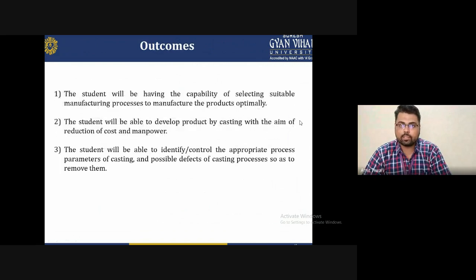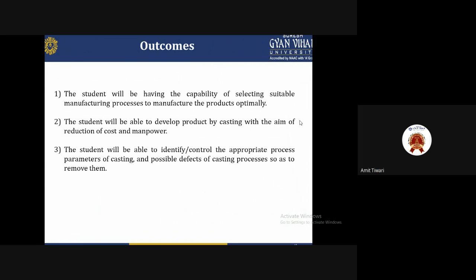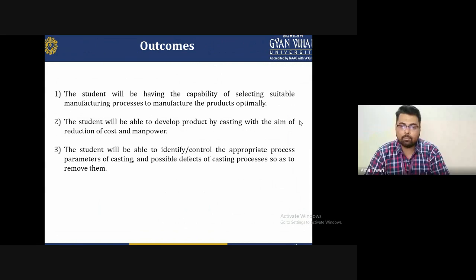At the end of this lecture, the student will have the capability of selecting a suitable manufacturing process to manufacture the product optimally. Second, the student will be able to develop a product by casting with the aim of reducing cost and manpower. And the third outcome is that the student will be able to identify or control the appropriate process parameters of casting and possible defects of the process so as to remove them.